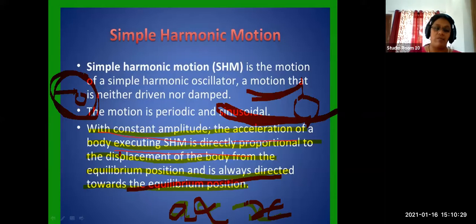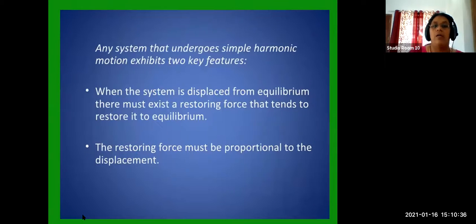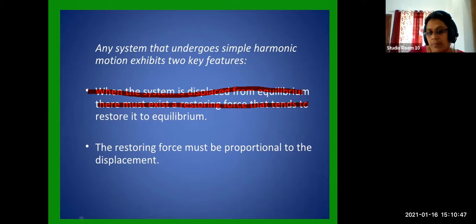That is conservation law of energy. I hope you completed writing this. And another feature of simple harmonic motion, when the system is displaced,